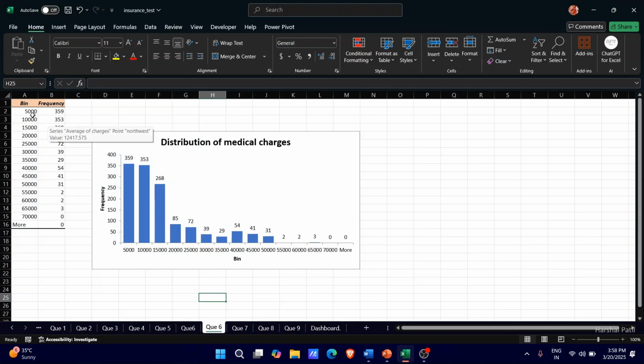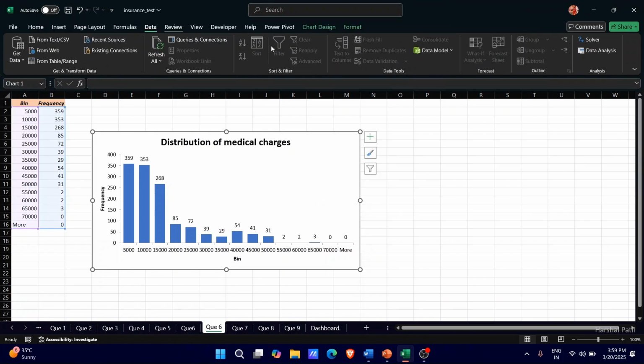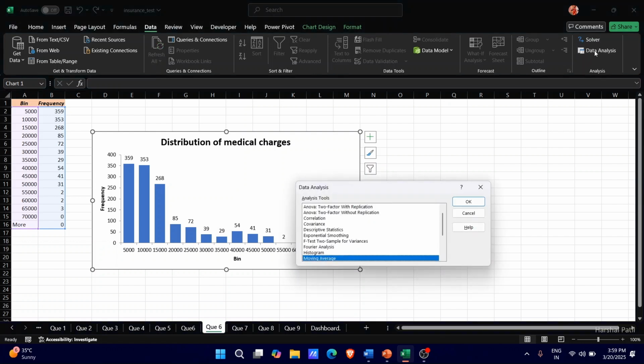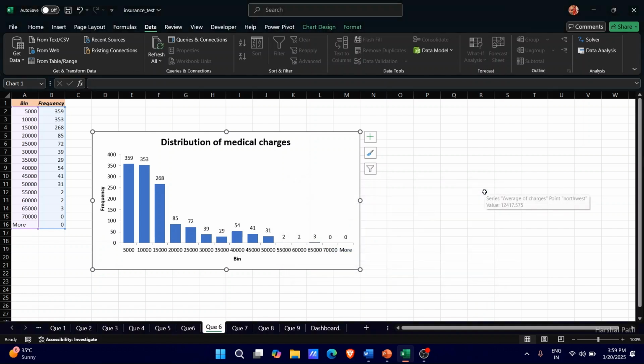Here we have created this frequency table with the medical cost and the number of people in each bracket. We go to the Data tab, then Data Analysis, and find the histogram, click OK, and then we have the frequency and mean values, and created this histogram to compare the distribution of medical charges across the entire data set.